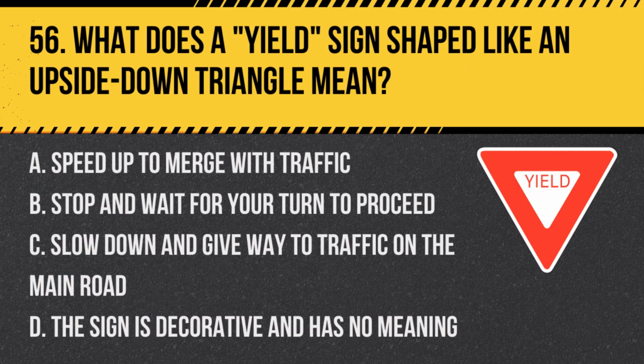Question 56. What does a yield sign shaped like an upside-down triangle mean? A. Speed up to merge with traffic. B. Stop and wait for your turn to proceed. C. Slow down and give way to traffic on the main road. D. The sign is decorative and has no meaning.